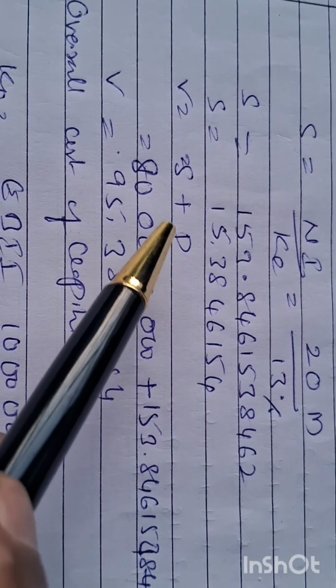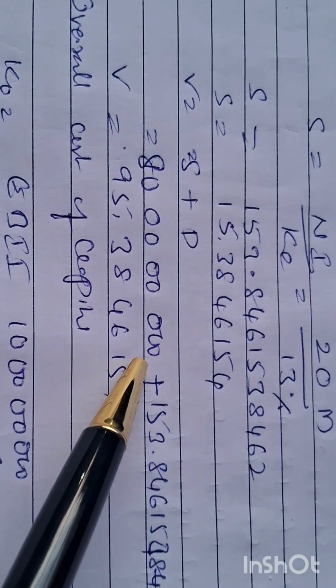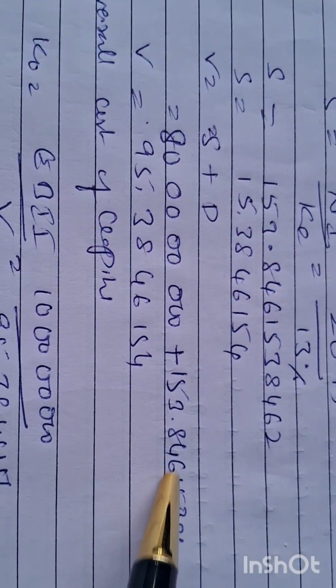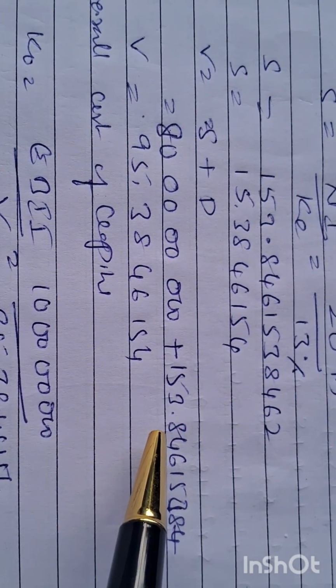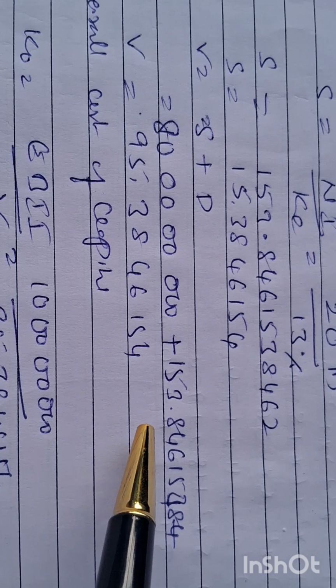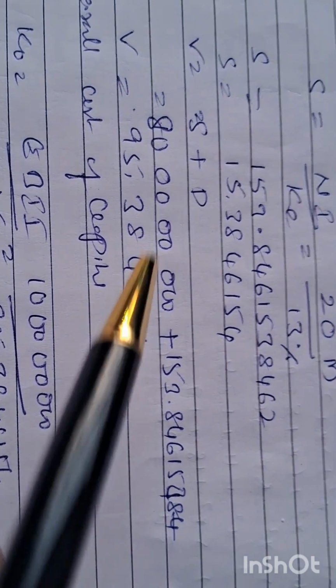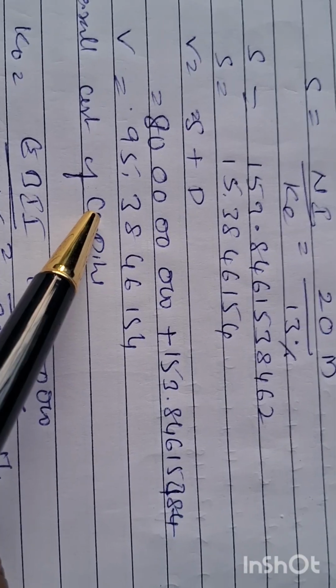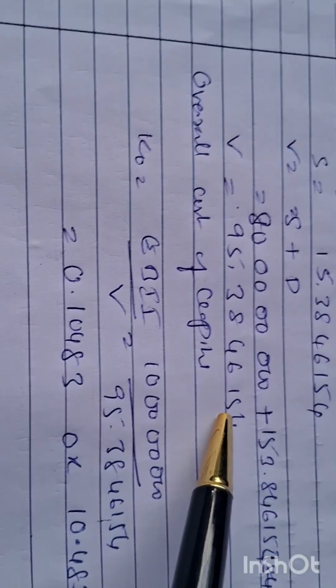Now we have to add both market value of equity share and debenture. This is debenture value 80 million, or 80 crore. This is 15 crore 38 lakhs something. So if we add, we'll get 95 crore 38 lakh 46,154. This is value of the firm.